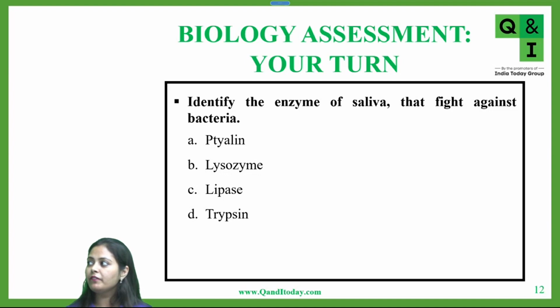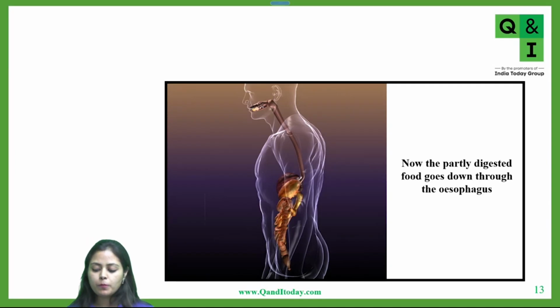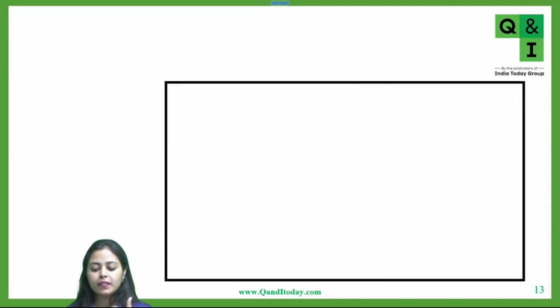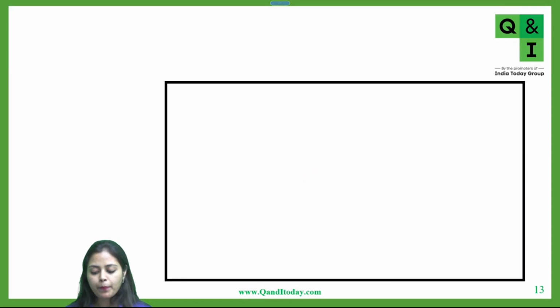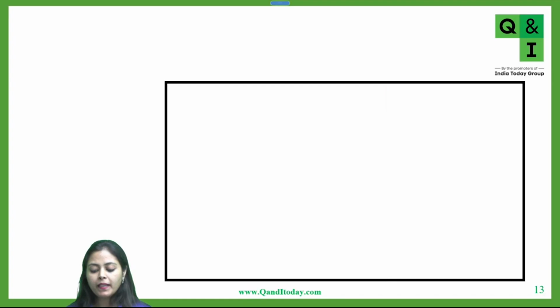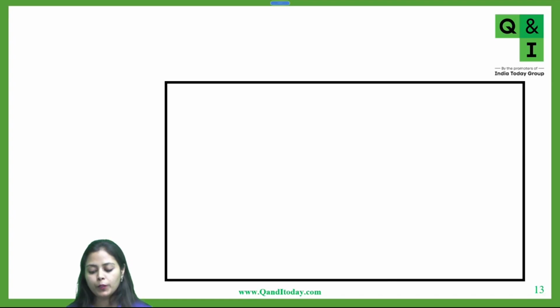Very good, everyone. Very good. So the correct answer is option number B, lysozyme. Now, once the food is partially digested, it is going down through the esophagus. You can see now the food is being swallowed and it is going down through the esophagus. But how is this happening? How is this food going down into the stomach?